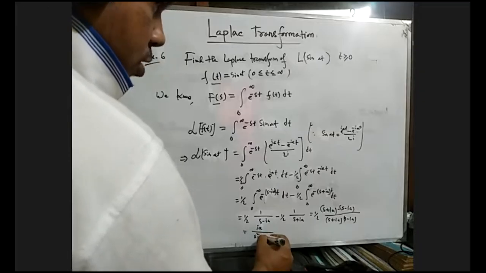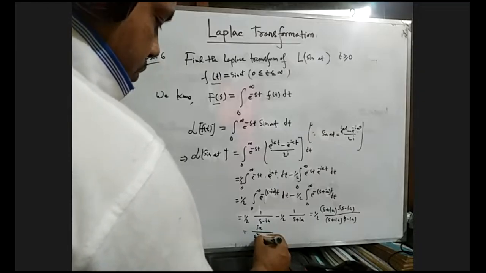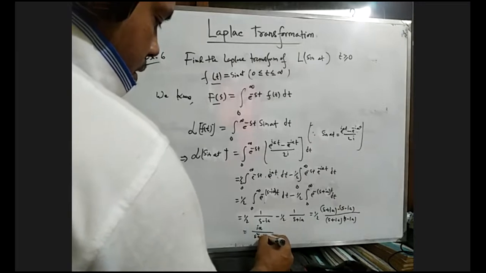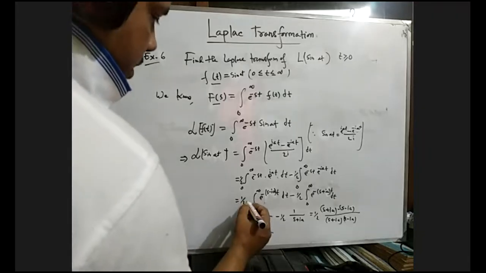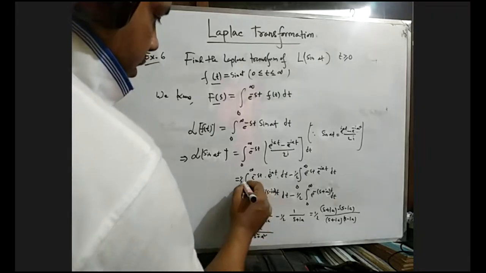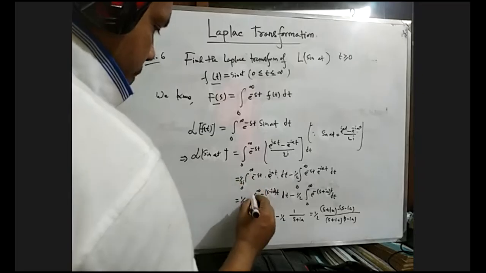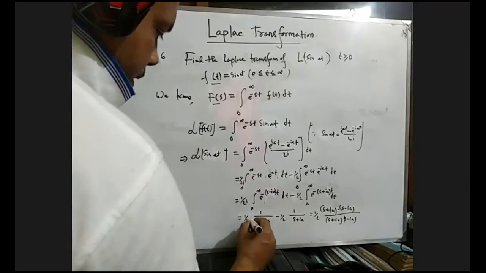Minus i square equals 1, so minus minus plus, s square plus a square. But there was twice i.